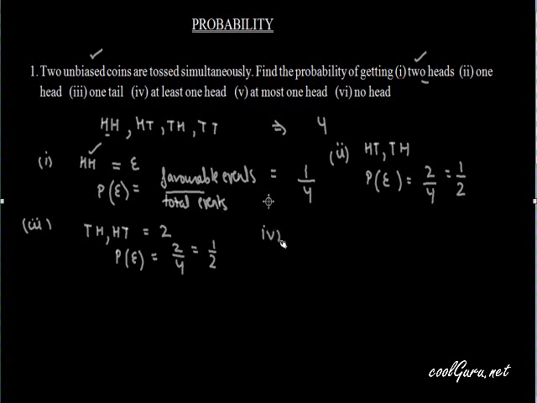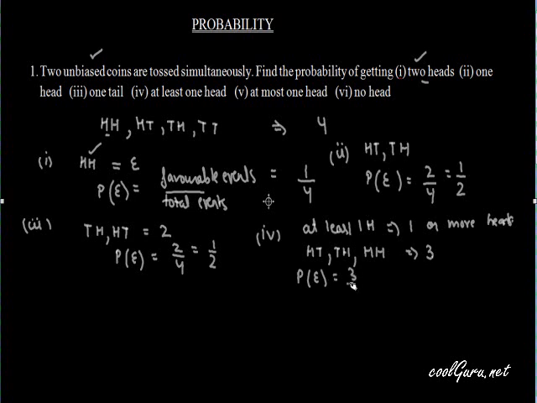Fourth part is, to get at least one head. What do we mean by at least one head? At least one head implies one or more heads. So in this case, favorable events will be HT, TH, that is one head, and more heads means we can have two heads also. So favorable events in this case are 3. So probability of this event will be 3 upon 4, favorable upon total.